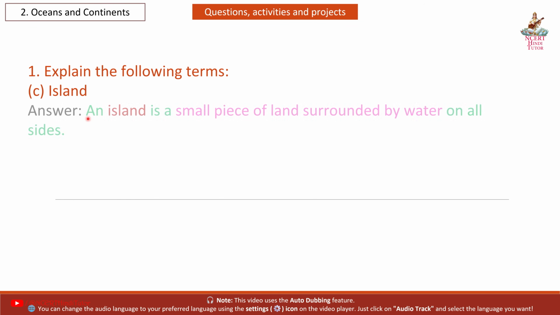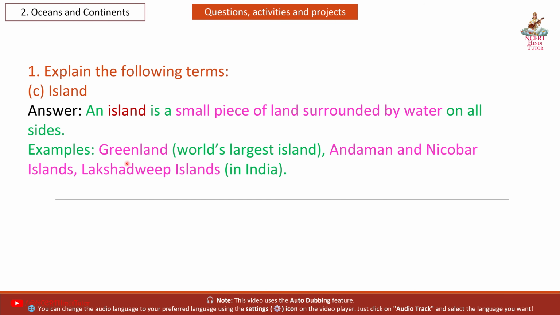C. Island. An island is a small piece of land surrounded by water on all sides. Examples: Greenland, world's largest island; Andaman and Nicobar Islands; Lakshadweep Islands in India.